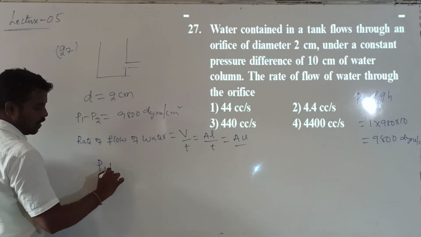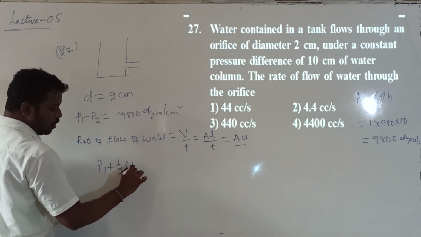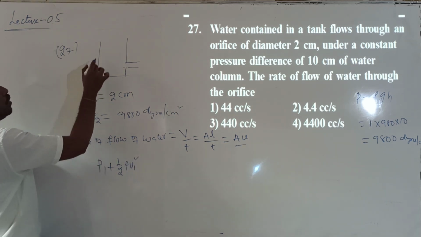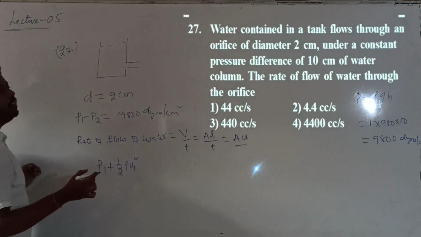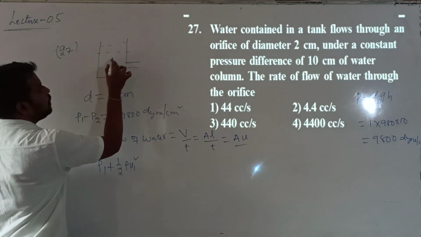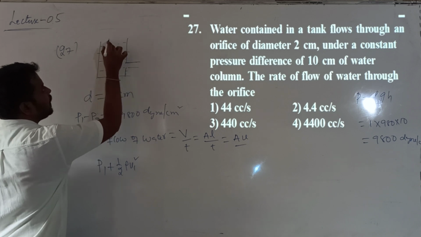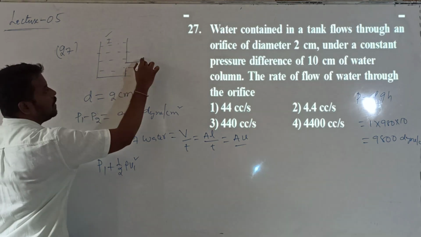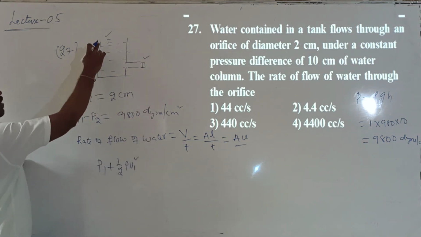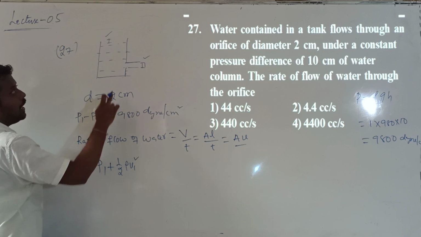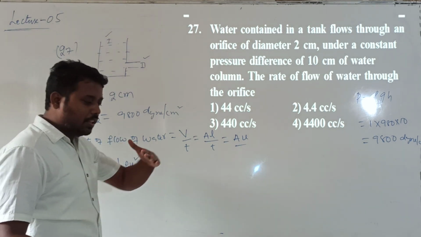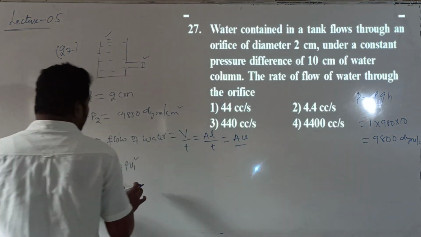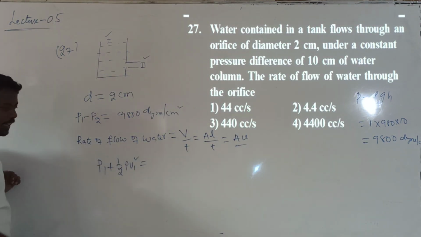What is Bernoulli's theorem? P1 plus half rho V1 square. This tank is completely filled with water. Let me consider the top surface as the first point, and the orifice as the second point. Applying Bernoulli's theorem for points 1 and 2, at point 1 the pressure is P1. At point 1, the fluid is at rest, the free surface of the tank is at rest. So velocity is 0, and due to velocity 0, kinetic energy is 0.